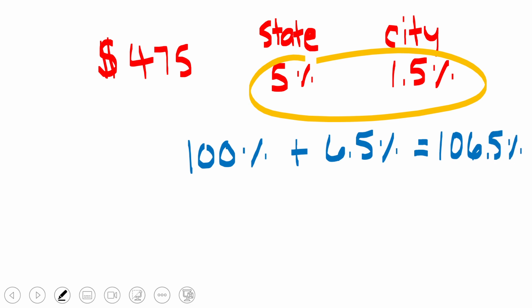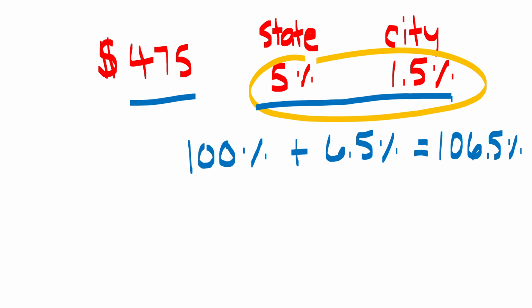106.5% total is what we're going to pay. 100% of our sales cost plus all the tax. So if you just multiply your selling price number times the total percentage of what you're going to pay, that purchase price plus your sales tax, you'll get the full amount you're spending. Okay, we're going to convert 106.5% to a decimal.